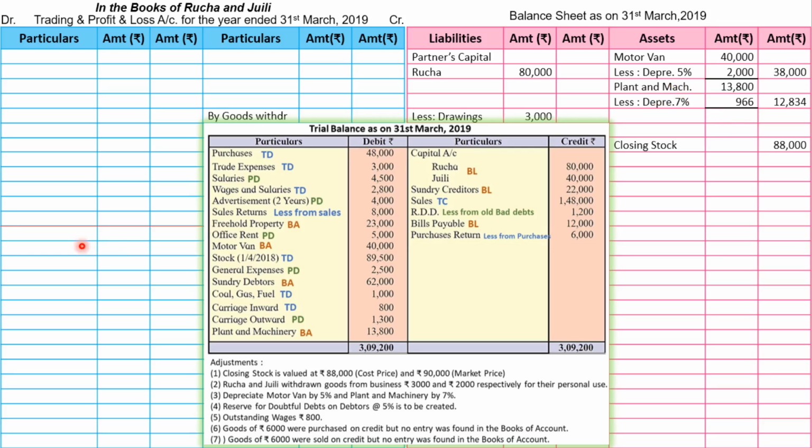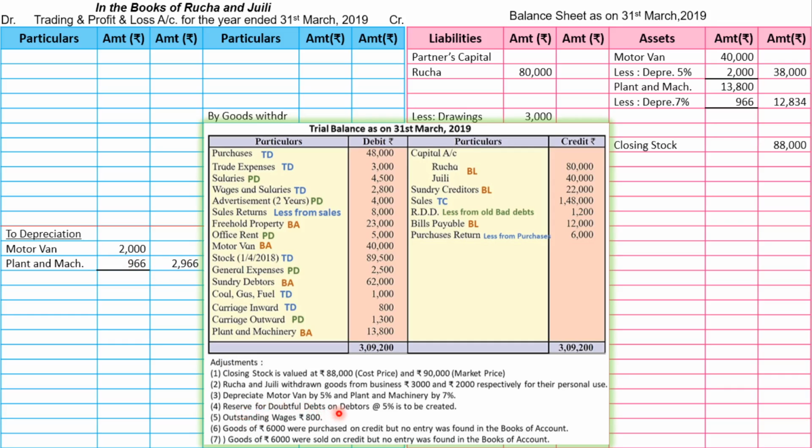As it is loss, we will write to depreciation, and after this we are going to write name of the asset, motor van, and on motor van we have charged depreciation of rupees 2,000. In the same way we have charged depreciation on plant and machinery 966. So total depreciation will be 2,966. Let's go to fourth adjustment.